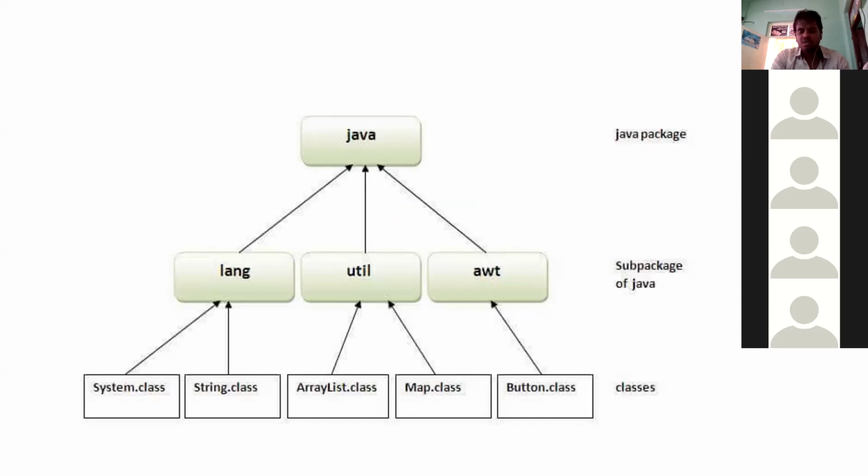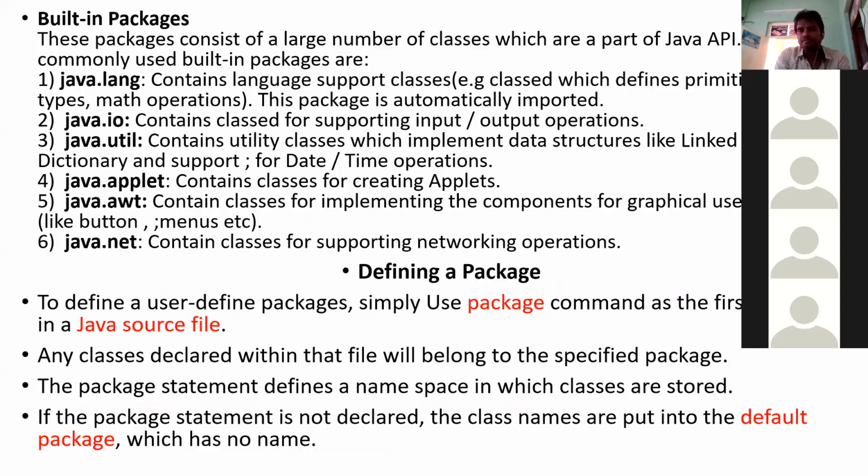No need to worry about this, it is simple and already built in. You just have to use the respective built-in method or class directly in your program. What you are supposed to do is simply import the respective package in your program. That is the only thing you have to do. So these are the built-in packages and what they provide to you.